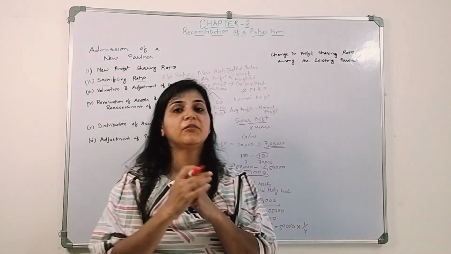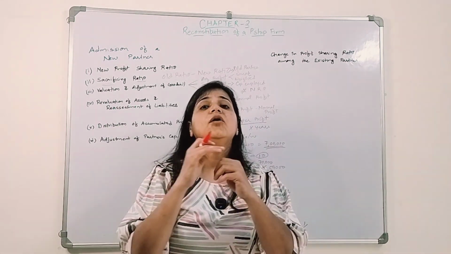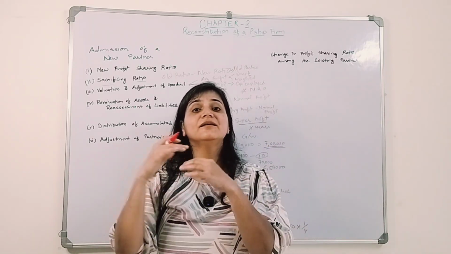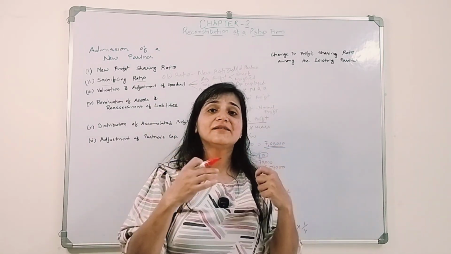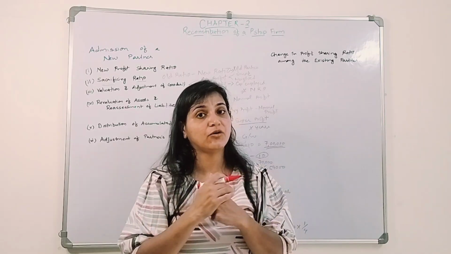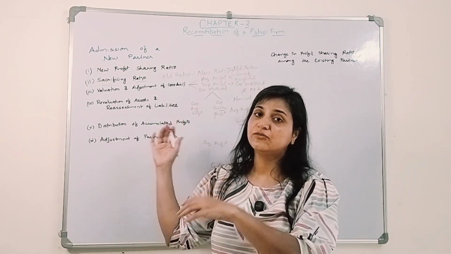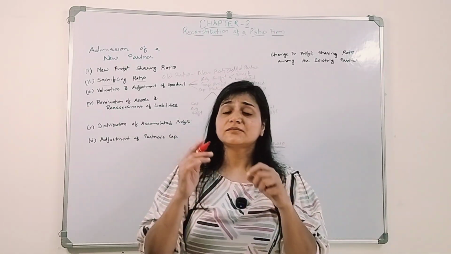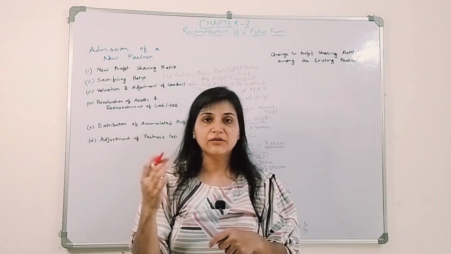He will bring the premium amount of goodwill as 1/4 only, and that premium amount of goodwill will be shared among the existing partners, the old partners, in their sacrificing ratio, because they are sacrificing their part of profit, and the new partner is going to receive that profit. So whatever goodwill amount he brings into the business will be shared among the old partners in their sacrificing ratio.